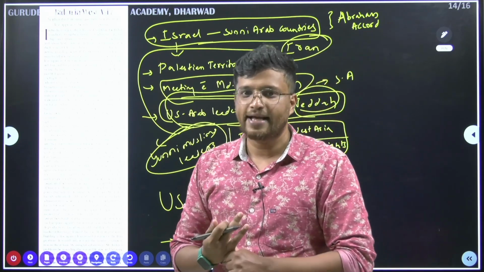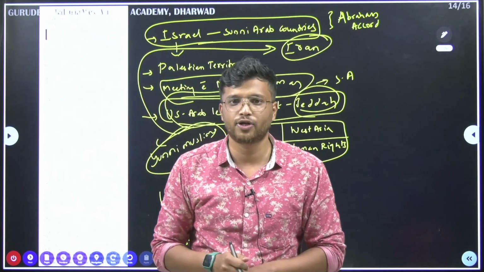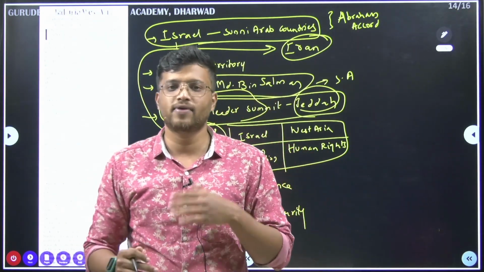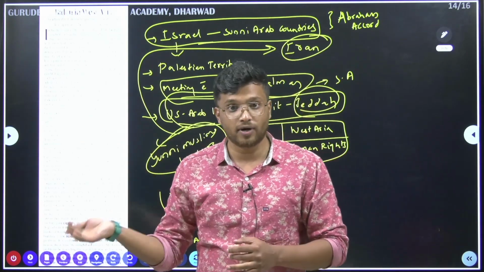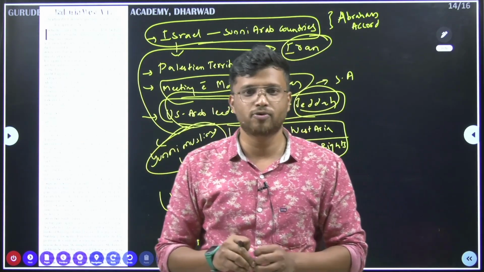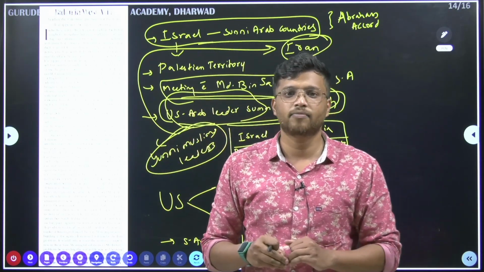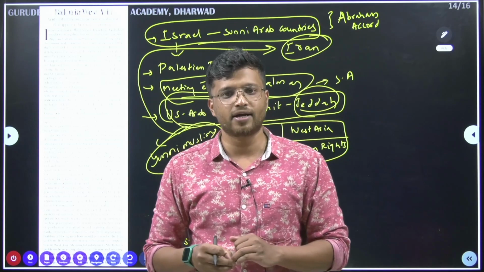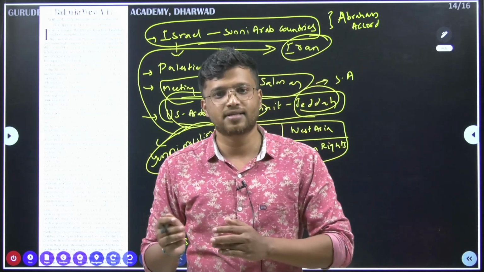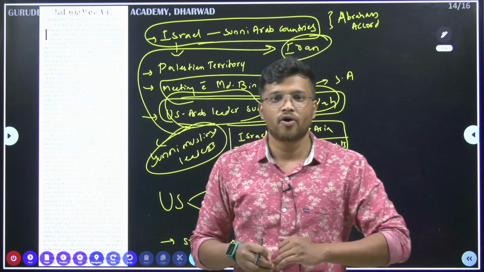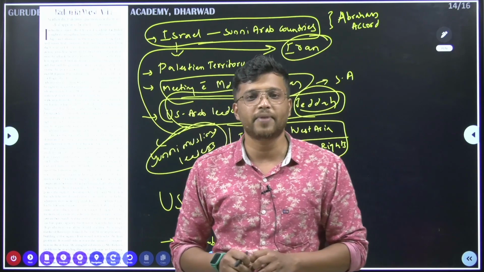Because see, when we look at it, Iran has always been at swords with the US. It has always had one conflict or another with Israel, and also with Saudi Arabia. In recent times we see the drone attacks and the war in Yemen, where Saudi Arabia is siding with one faction and Iran is helping the other factions. So when we look at West Asia, Saudi Arabia and Iran are the main players there.